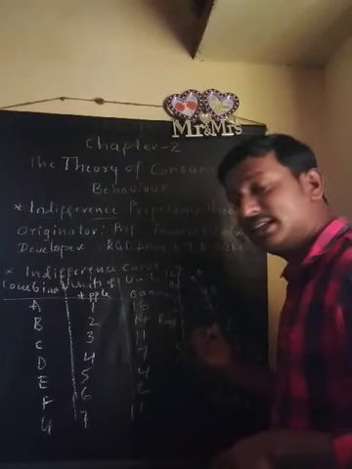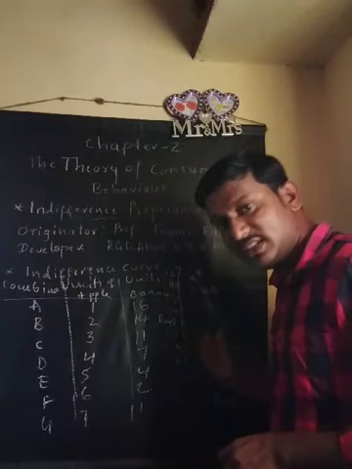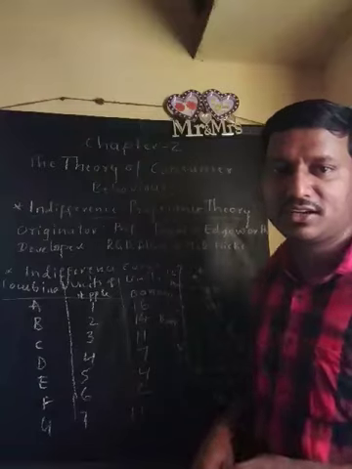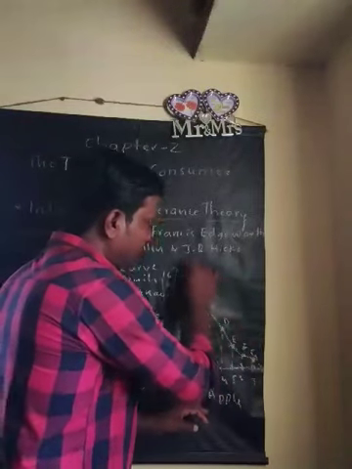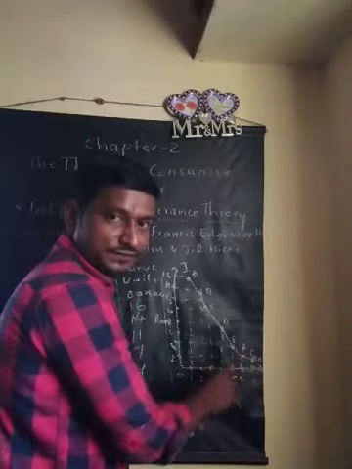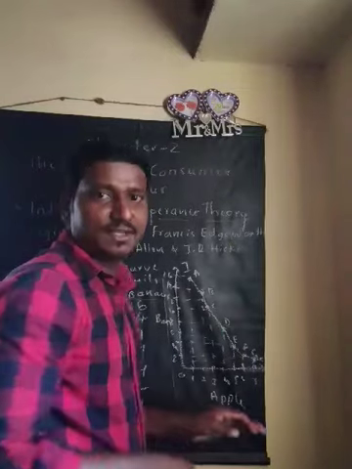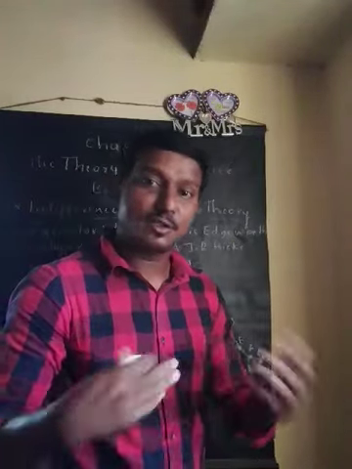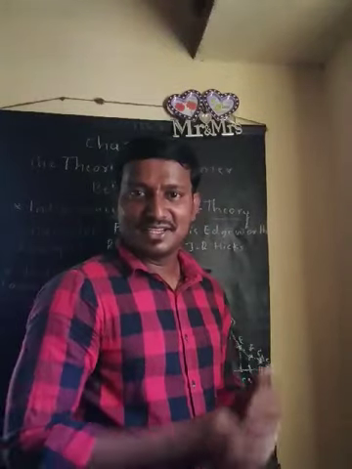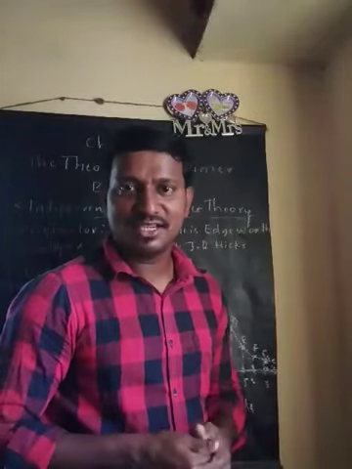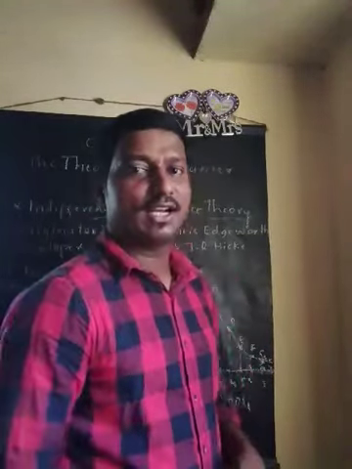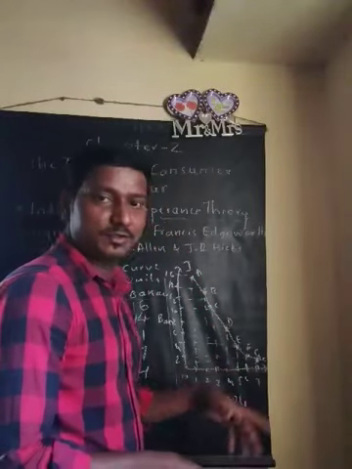So if the points lie below this indifference curve or above the indifference curve, that does not give the maximum level of satisfaction. How can we say? The points which come below this indifference curve, this is how in short we write IC. So this IC means indifference curve. This indifference curve can also be called an ISO utility curve. So there may be a chance of asking in competitive exams: IC, that is indifference curve, can also be called as dash. It may give 4 options, and in that you have to select the right option: ISO utility curve. So this curve is also called an ISO utility curve.